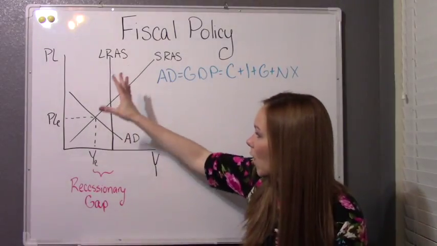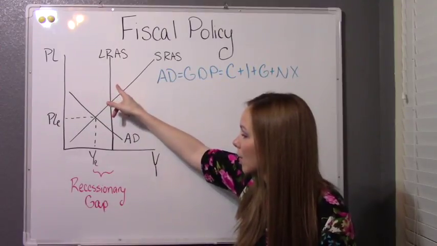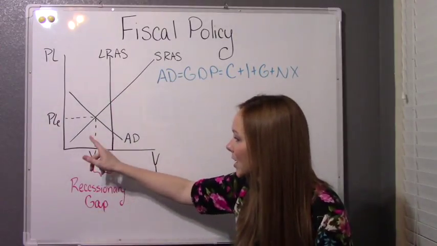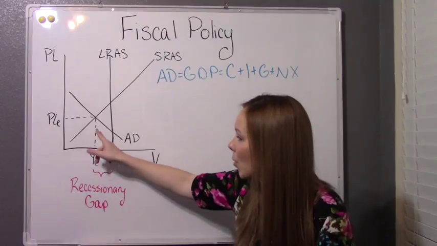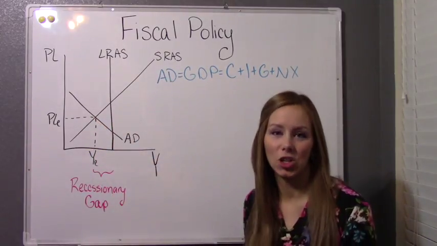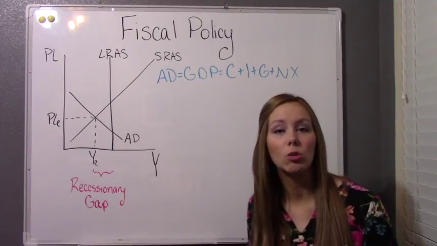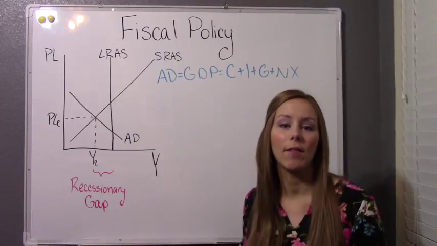So right here we have an economy in recession because our equilibrium is to the left of the long-run aggregate supply curve. We call this difference between what our actual employment is and what full employment would be the recessionary gap. Okay, so if we're in a recession, the government could use two tools to get us out of that recession.